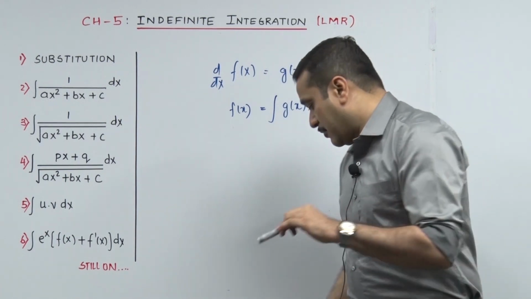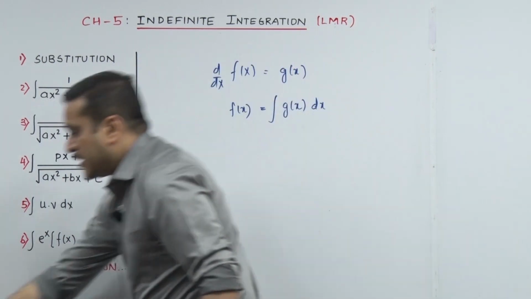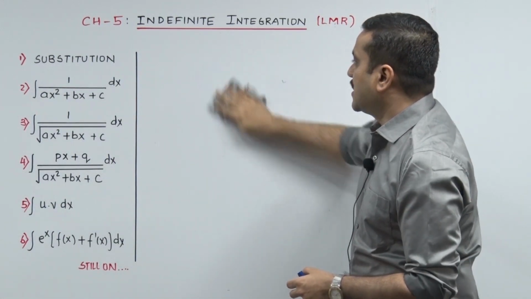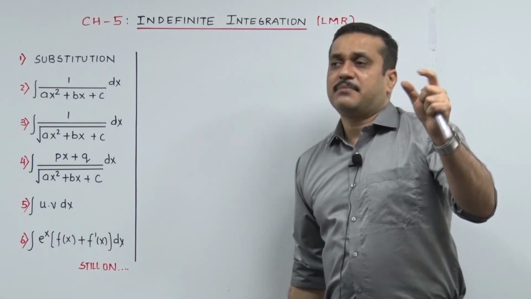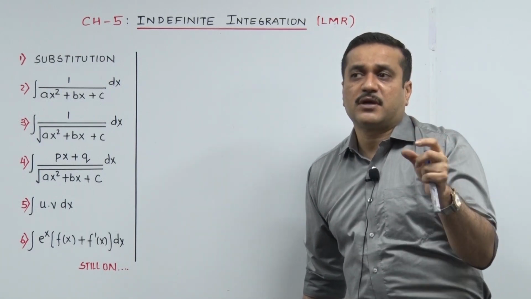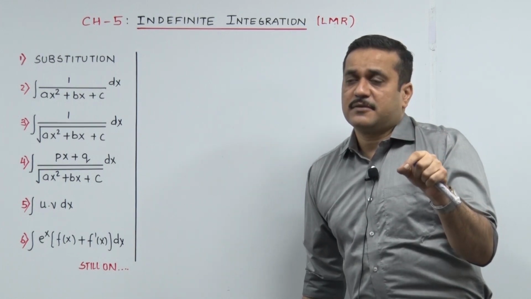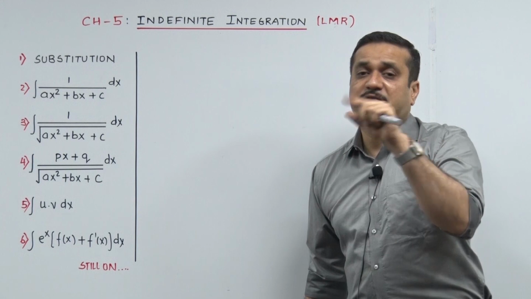Coming back now, the very first thing is substitution. But before that, let me recap a few important basic formulas as I started with. When you integrate 1, you get x, because the derivative of x is 1.